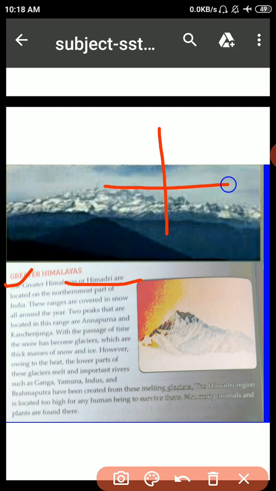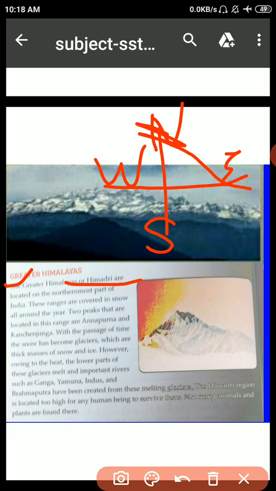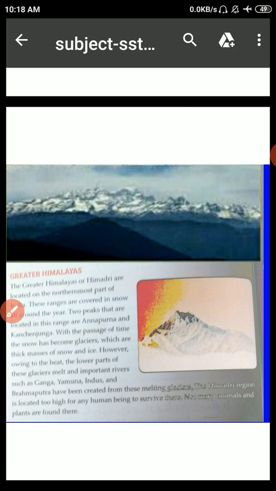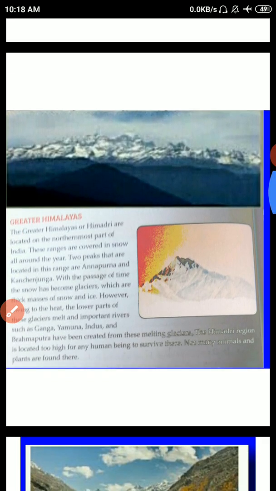The northernmost part of India is north, east, west and south. Northernmost part here. These ranges are covered in snow all around the year.